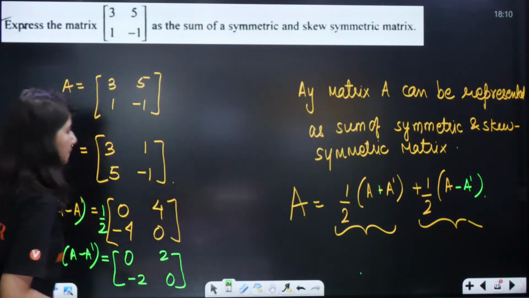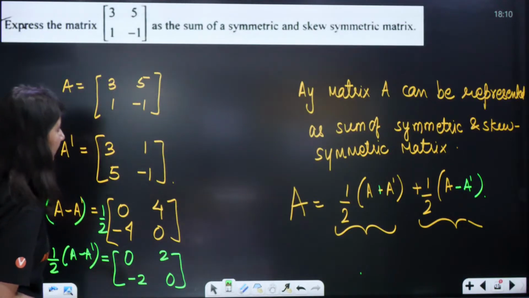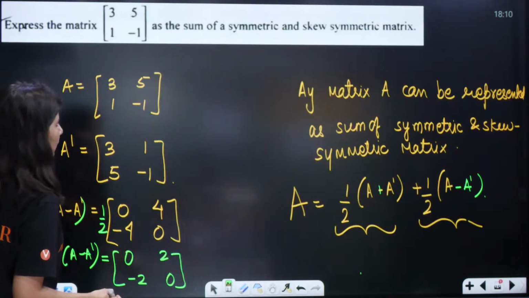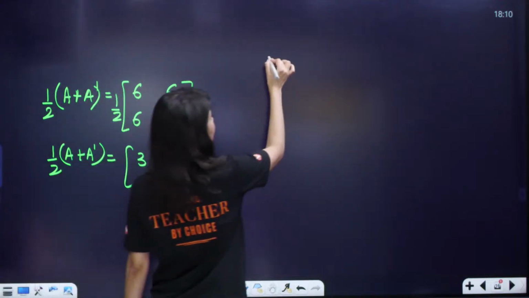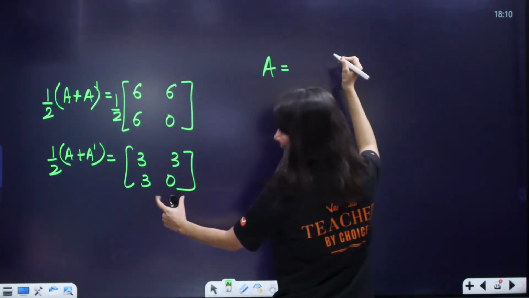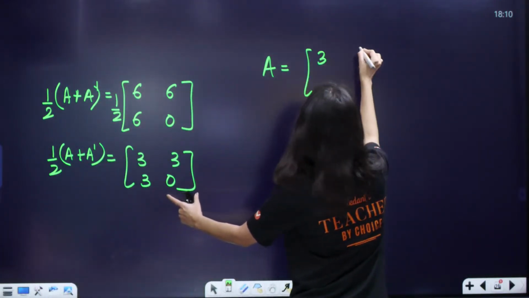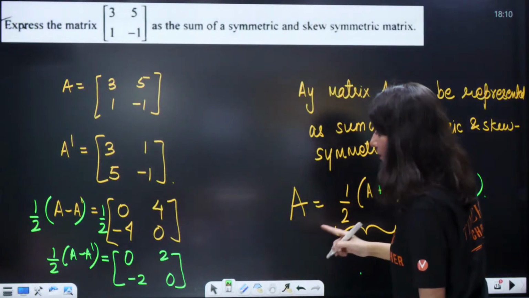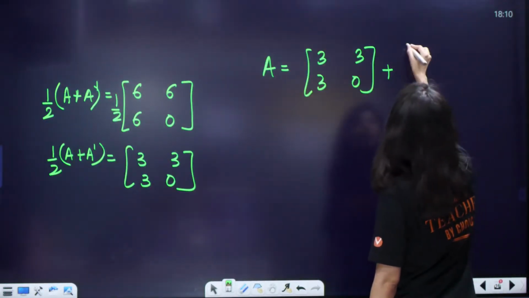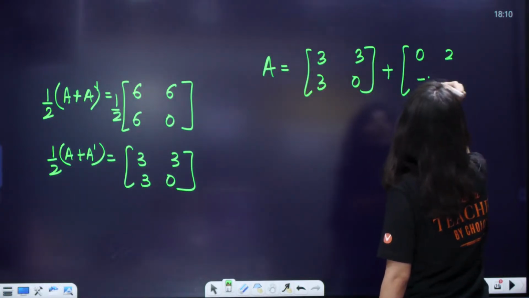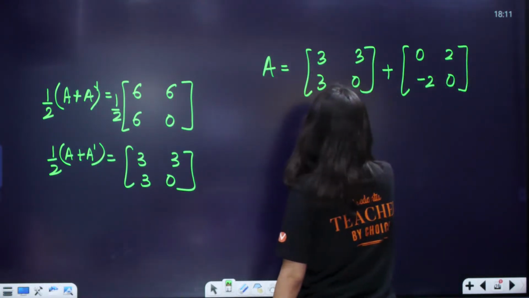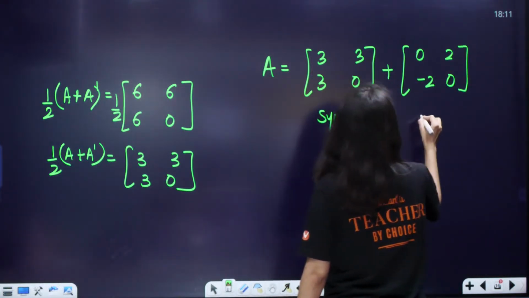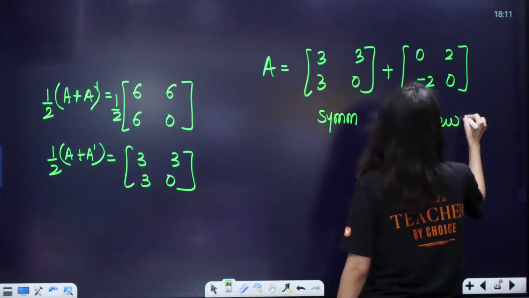So now your final A will be written down as this, which is 3, 3, 3, 0 plus, this is going to be 0, 2, minus 2, 0. This is your symmetric part and this is your skew symmetric part.